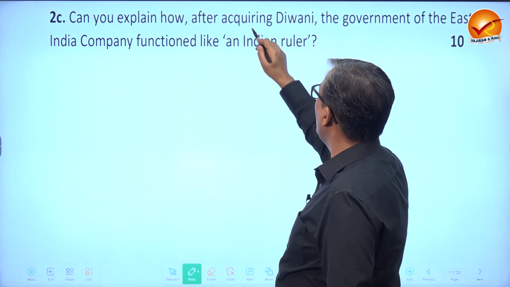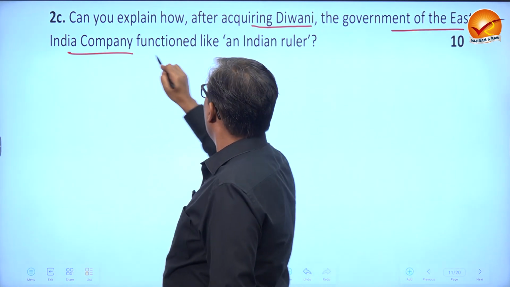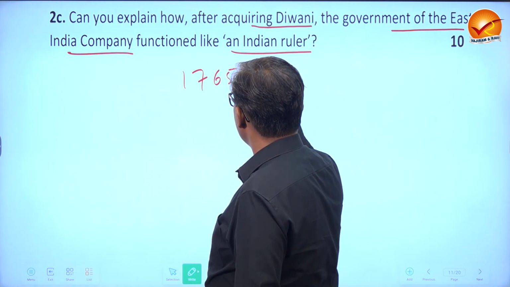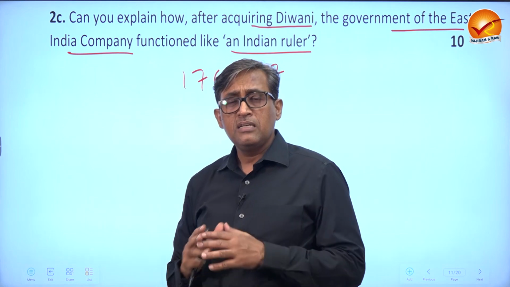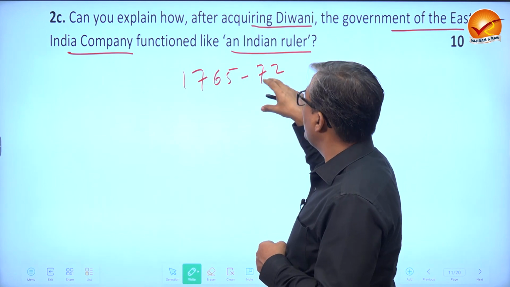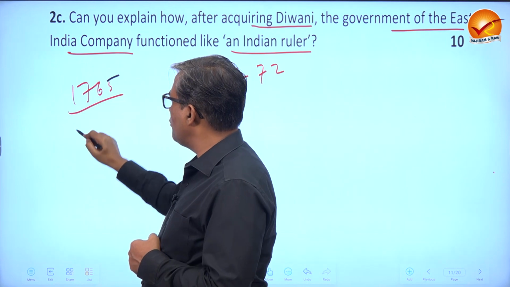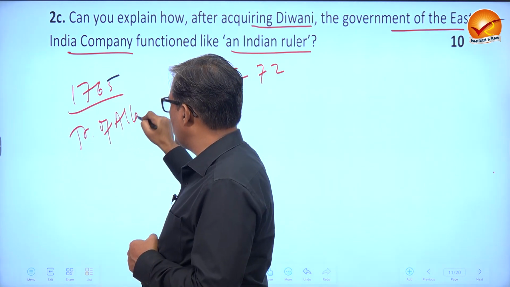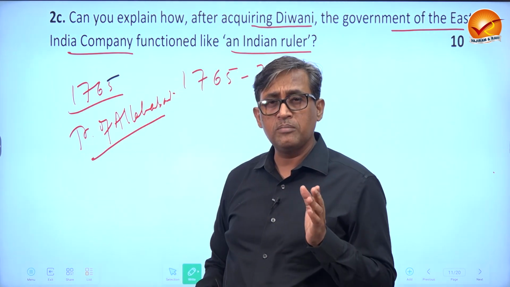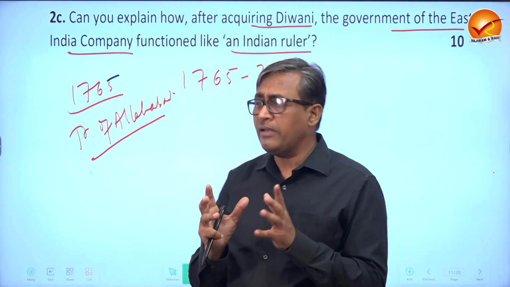2C, another interesting question. Can you explain how acquiring Diwani, the government of East India Company, functioned like an Indian ruler? Now, the period between 1765 to 1772 is actually the demand of the question, because the Diwani right, they got it through the Treaty of Allahabad. That, of course, you all would read, some of you might have read, between the Mughal King Shah Alam II and East India Company.